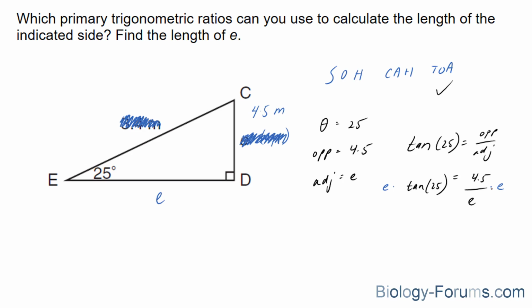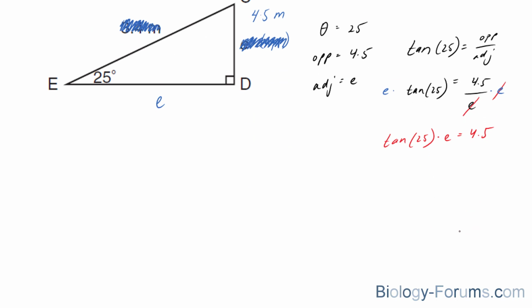If you multiply both sides by E, notice the E at the top and the one at the bottom will cancel out. And you end up with tangent 25 times E is equal to 4.5. And you're going to use some simple algebra here to isolate for E. The way you would do that is you divide both sides by tangent 25. That destroys that one. And whatever you do to the left side, you do to the right.